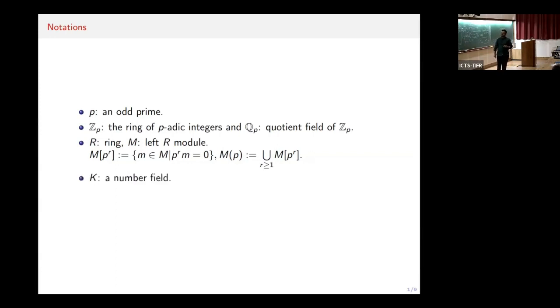For a number field K, I will use the notation Cl(K) for the ideal class group of K. We know that this quantity is not a well-behaved quantity, in the sense that there are many questions which are still unknown. For example, whether there are infinitely many real quadratic extensions of class number one is still not known. But what Iwasawa showed is that the p-primary part of class groups of certain extensions tends to follow a strict pattern. And this is precisely what this conjecture is about. We'll talk about it in the next slide.